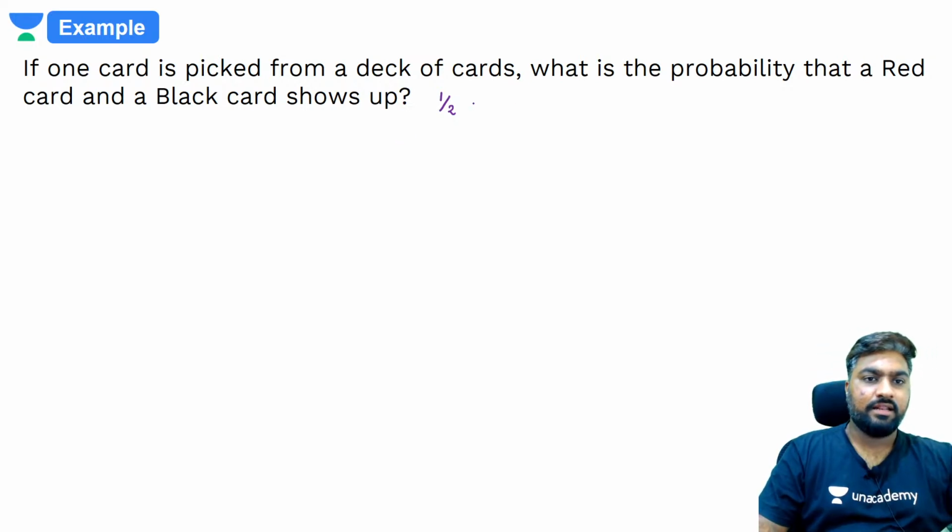Jitesh says nil, 0. Gaurav says 1/4. Shubham says 1/2. Prince says 0. Aman says 0.